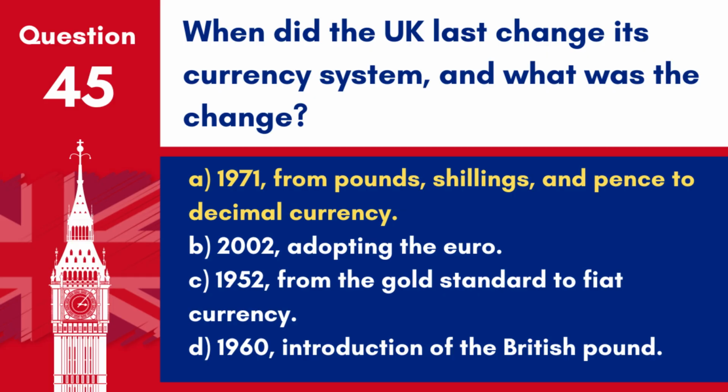Answer: A. 1971, from pounds, shillings and pence to decimal currency. The UK decimalised its currency in 1971, moving away from the pounds, shillings and pence system to a simpler decimal system that is still in use today.